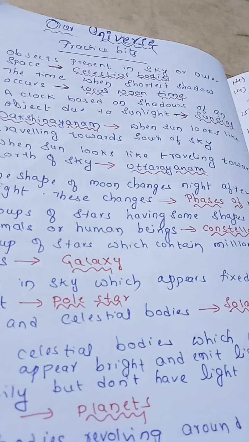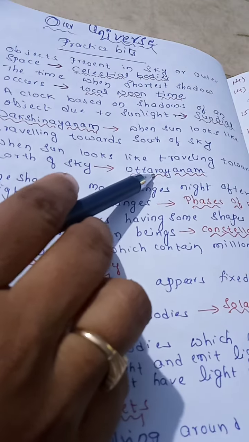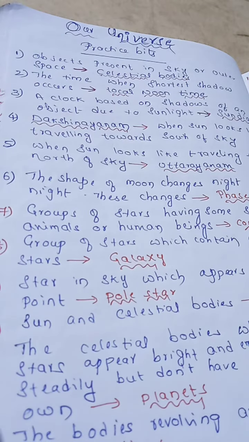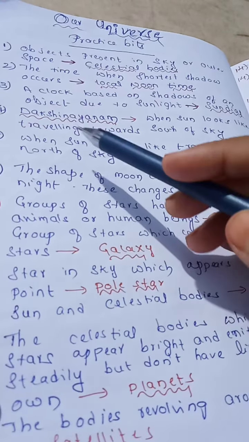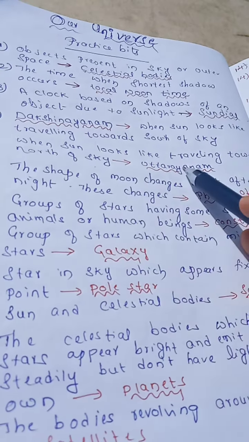Now next, when the sun looks like it is traveling towards the south of the sky, we call it Dakshinayanam. Similarly, we also have Uttarayanam. Uttarayanam means when the sun looks like it is traveling towards the north of the sky.